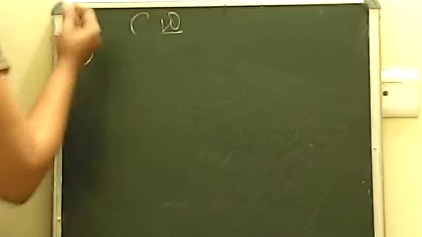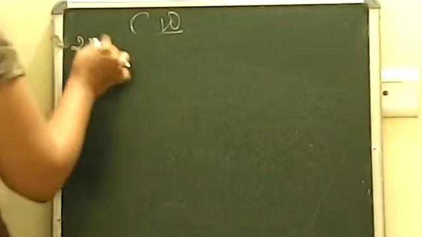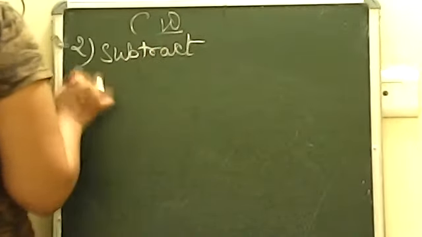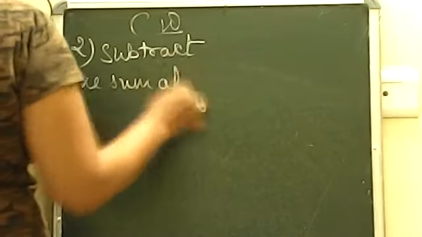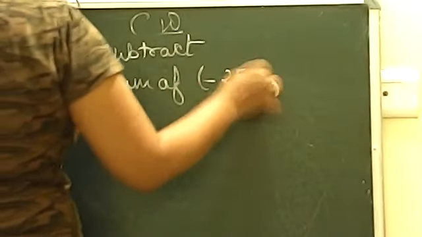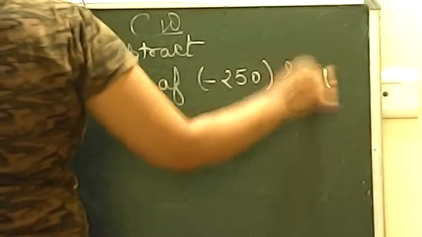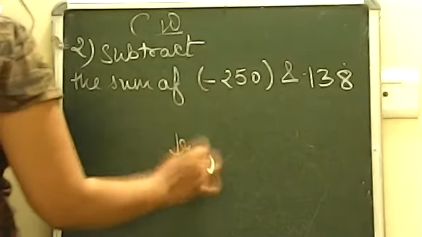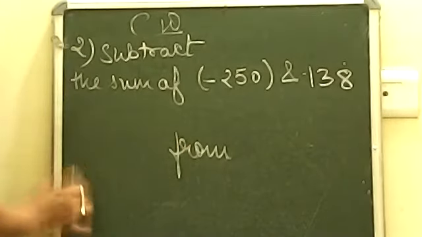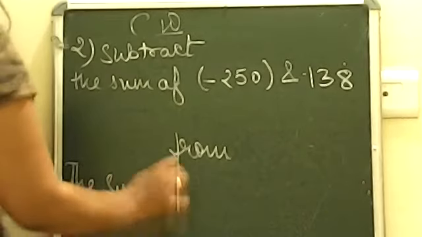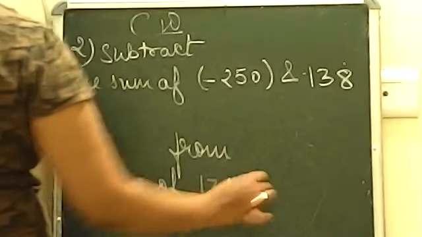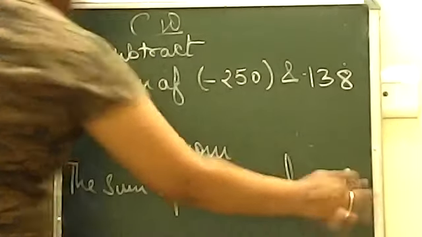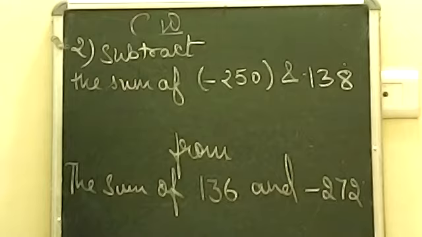So question number 2 we are discussing. Beta, the question number 2 is telling you to subtract. Now what to subtract? You have to subtract the sum of minus 250 and 138. Okay. Then from what? From again the sum of 136 and minus 272. So students who have understood this process can do the question along with me.